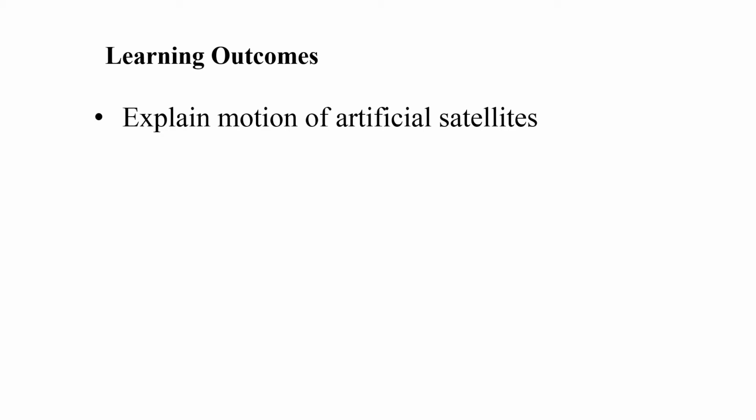So the learning outcome for this lecture includes: students, you will be able to explain the motion of artificial satellites, in which we will discuss the orbital velocity and orbital radius and the relation of centripetal force, which is amplified in the case of an artificial satellite.